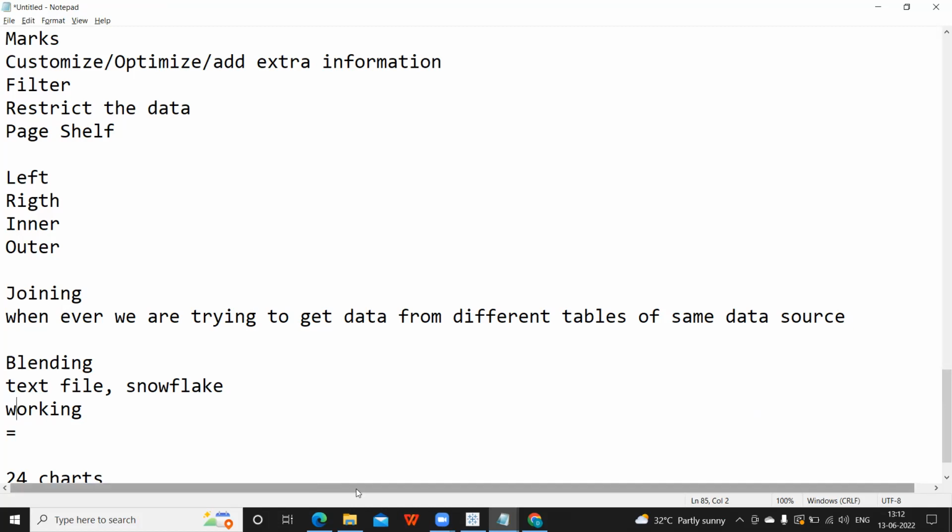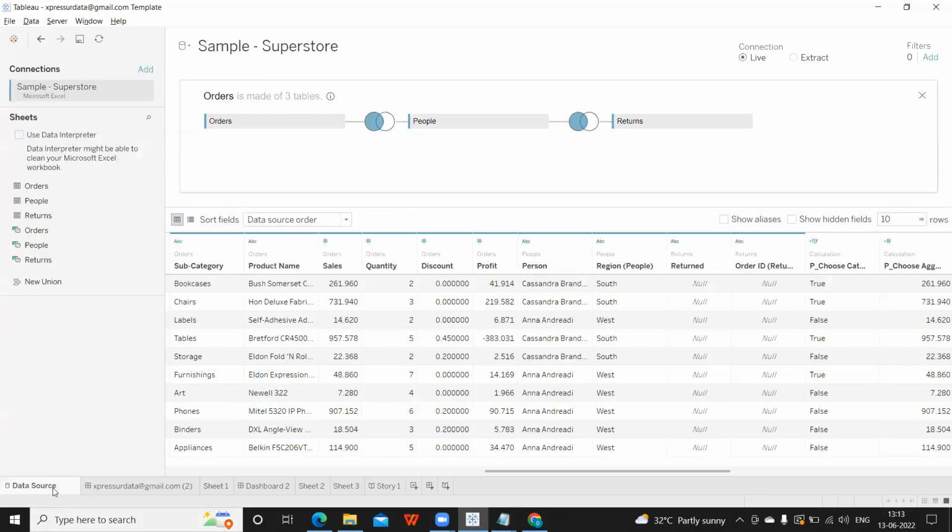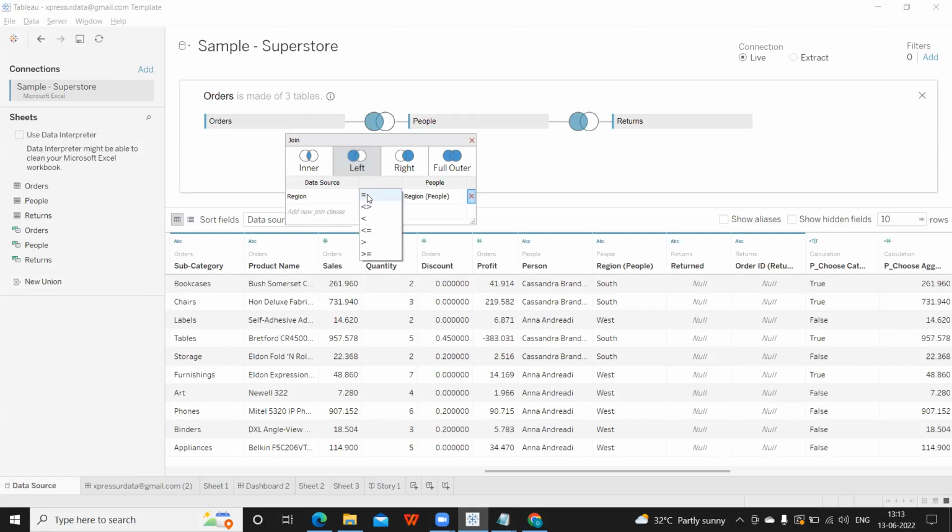The difference is, when I try to join multiple tables here, we have this operator where we can choose whether it should be equal to, not equal to, less than or equal to. But in blending, you will not find that kind of option. So that's why it is very important. So that is join and blend.